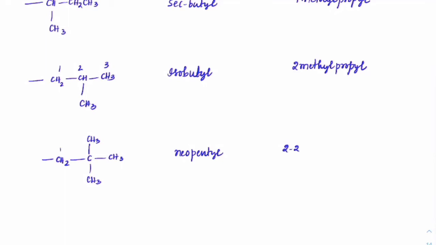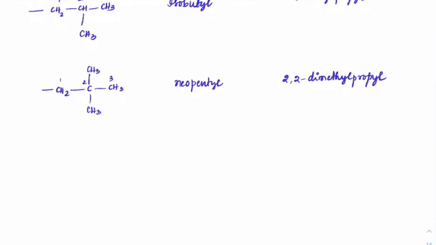If we check out the longest carbon chain, you can take it this way also, still it is propyl only. So we have this as 2,2 dimethyl, 2,2 dimethyl propyl. That is the IUPAC naming for the branch of neopentyl.